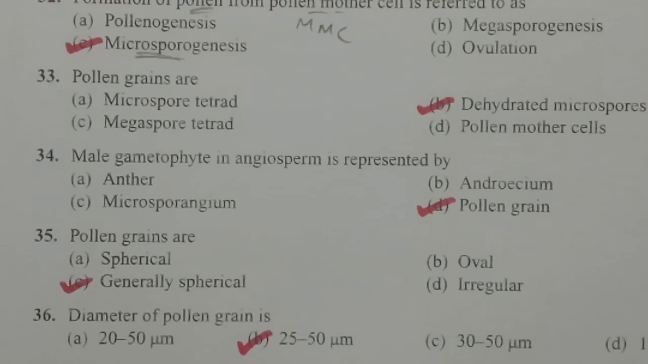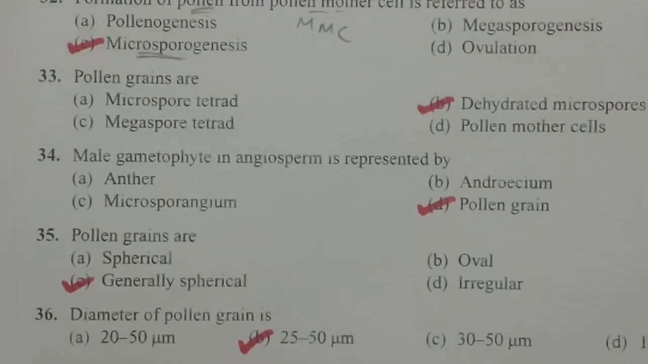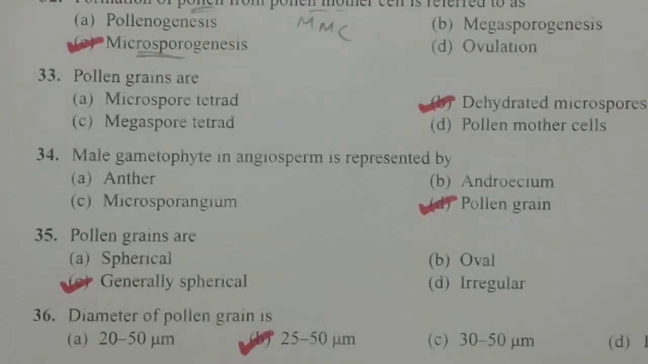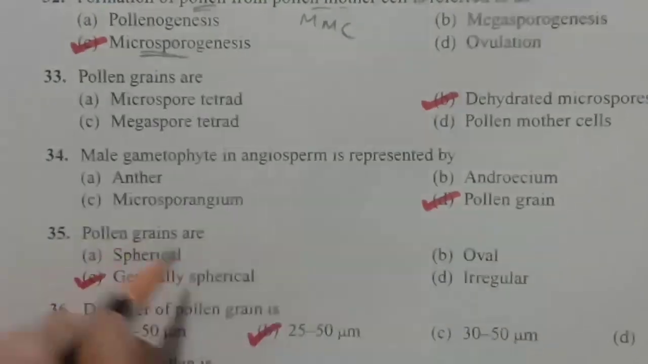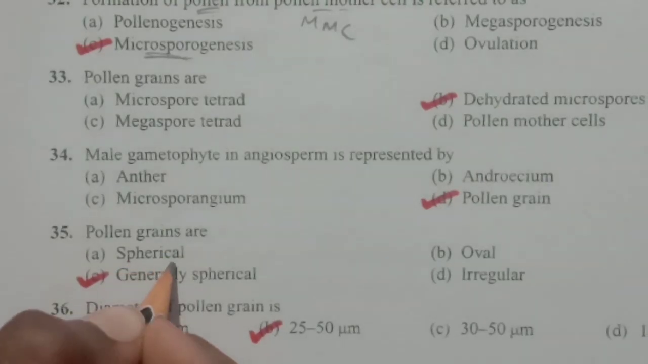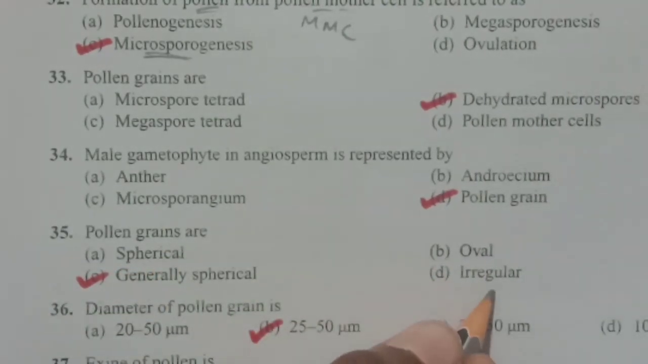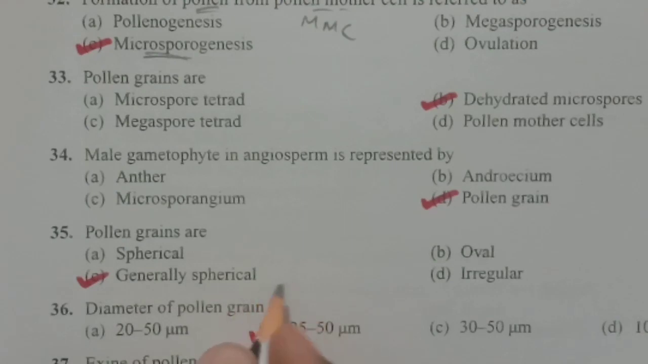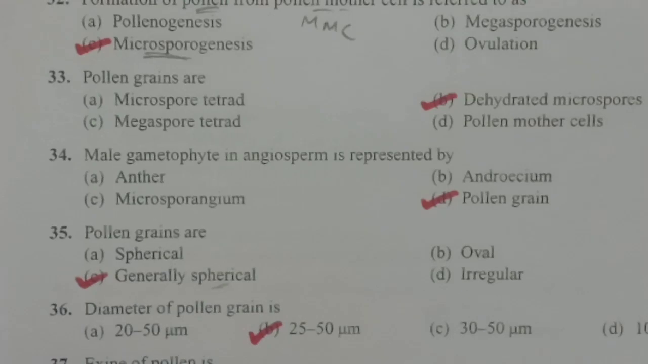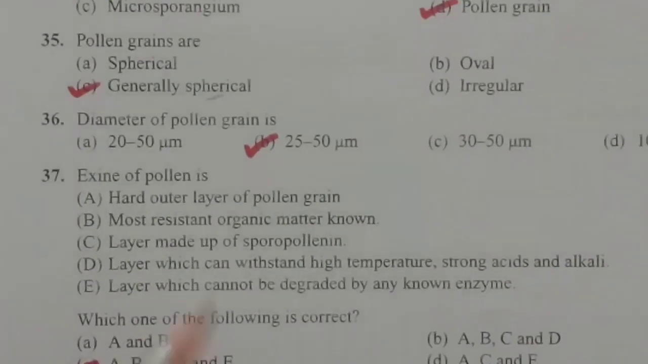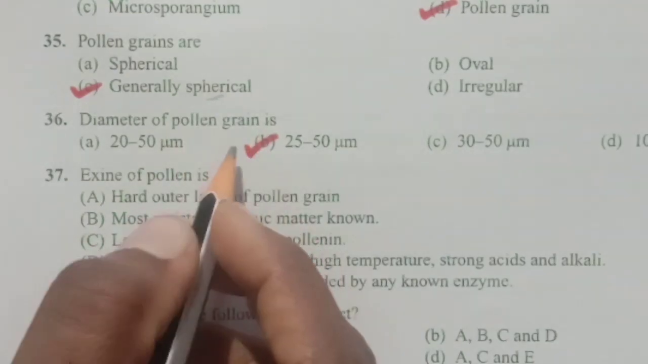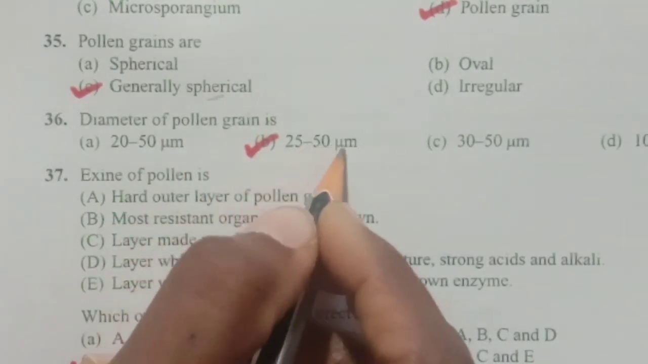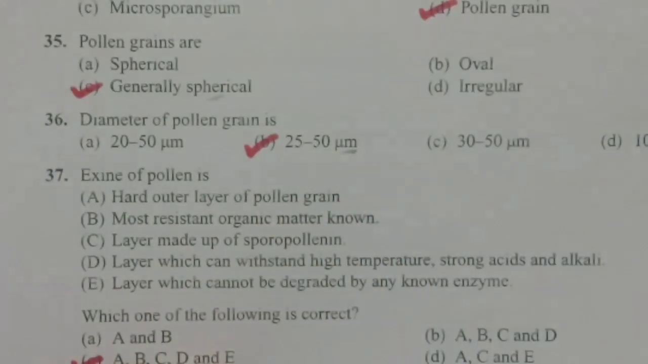And next question, pollen grains are: spherical, oval, generally spherical, irregular. So we cannot see the exact shape of the pollen grains. They may be spherical, they may be oval, they may be irregular, but in most of the species we will find spherical shape. That's why we say generally spherical. And next question, diameter of pollen grain is. A typical pollen grain measures about 25 to 50 micrometers in diameter.